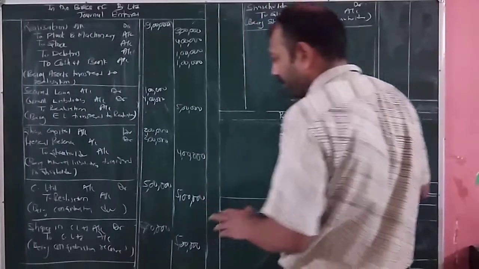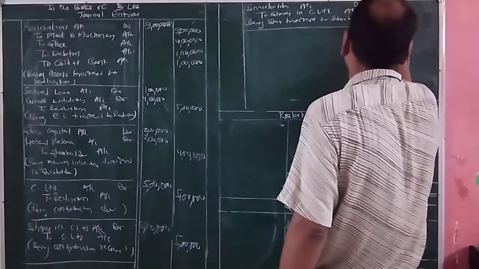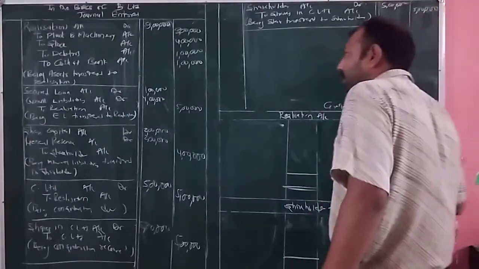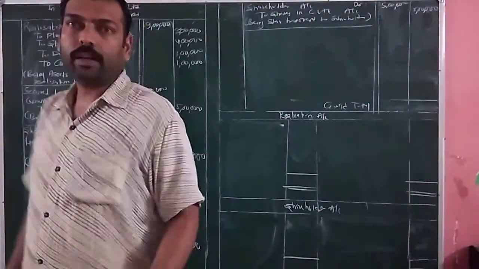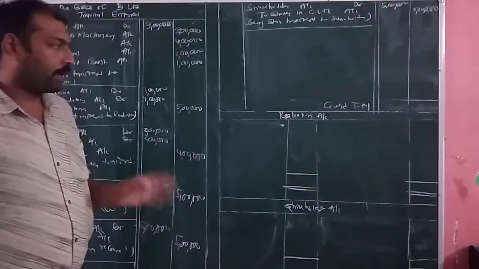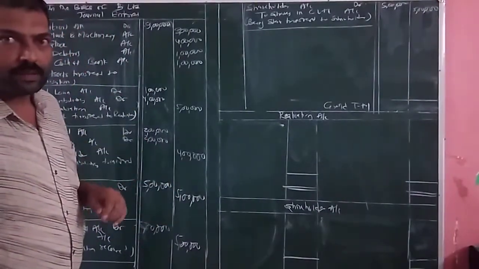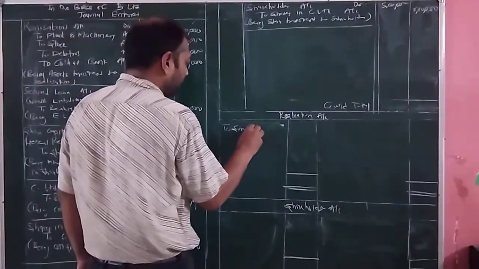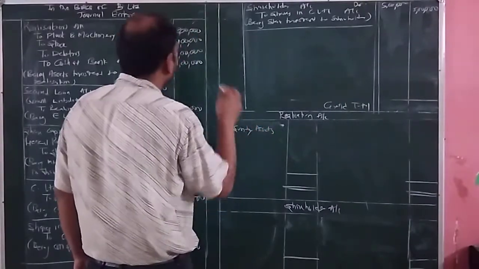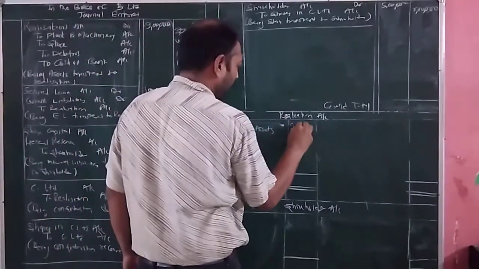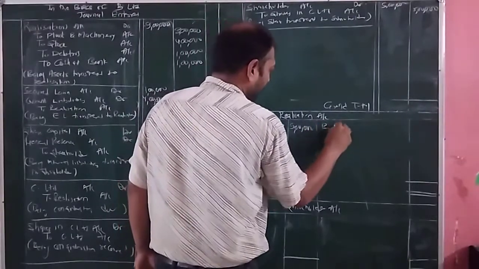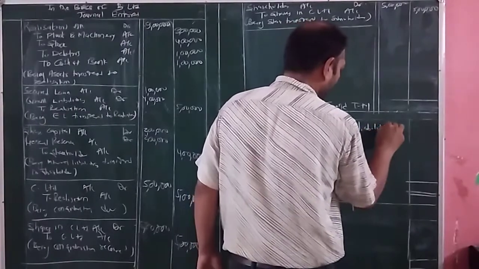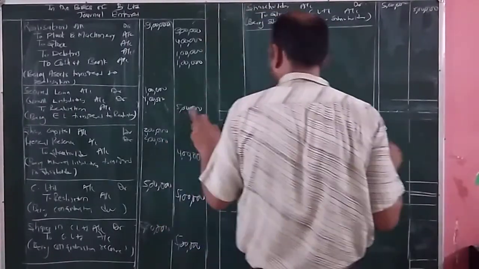So the shares which have been received from C Limited will be transferred to the shareholder. That amount is how much? 5 lakh rupees. Then they will again cross check whether there is any profit or loss on the realization. So we have to prepare the first realization account. Here I am writing all assets as sundry assets. The sundry assets amounted to rupees how much? 9 lakh rupees. On the credit side I am writing all external liabilities as sundry liabilities amounted to rupees how much? 5 lakh rupees.